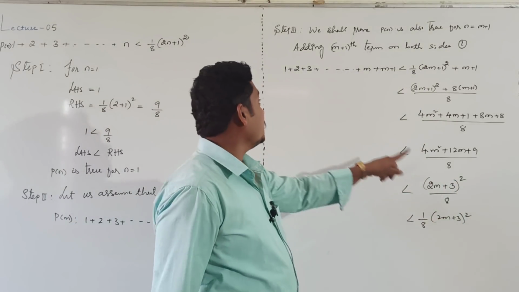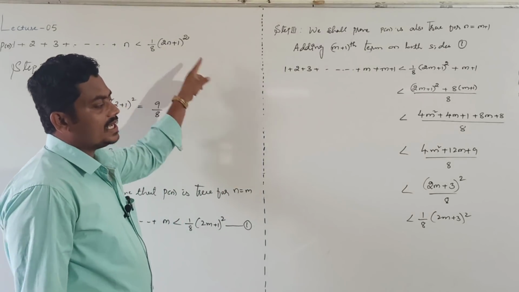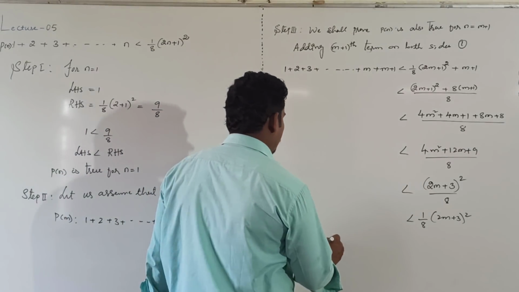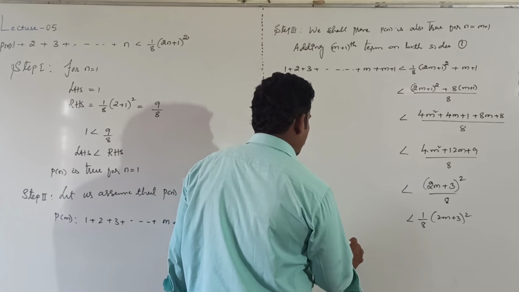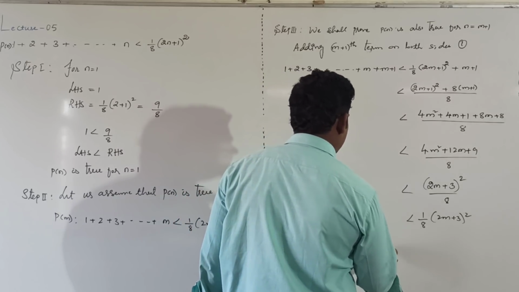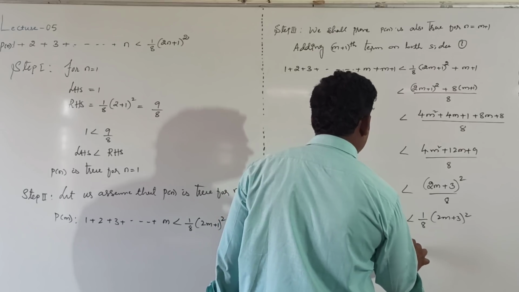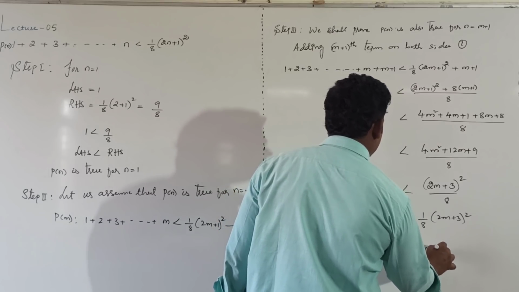Clearly, in place of n we get m plus 1. Therefore, P of n is true for n equal to m plus 1.